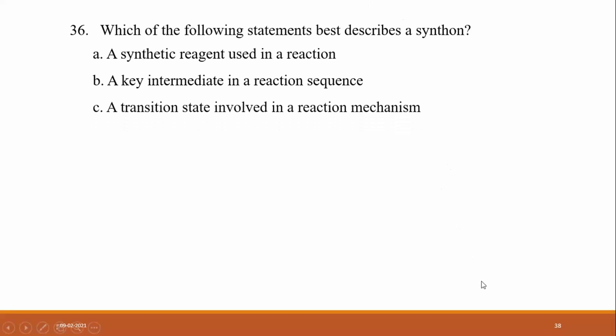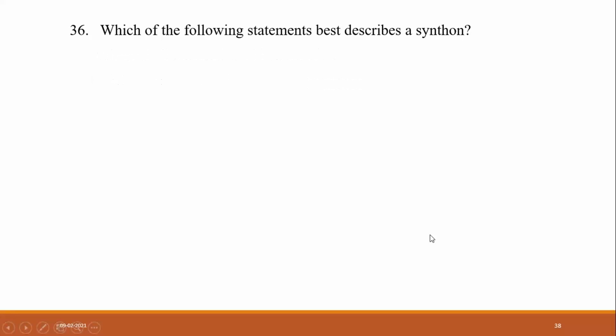Another one. Which of the following statements best describes a synthon?